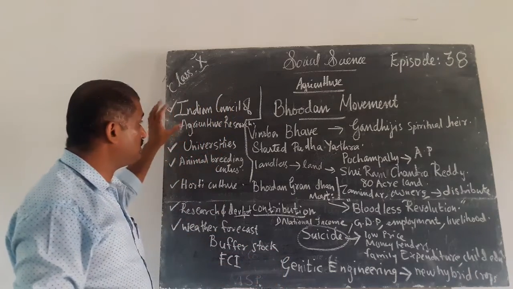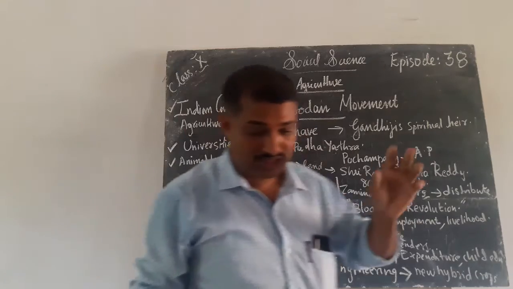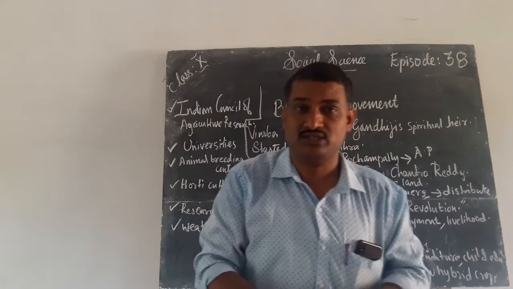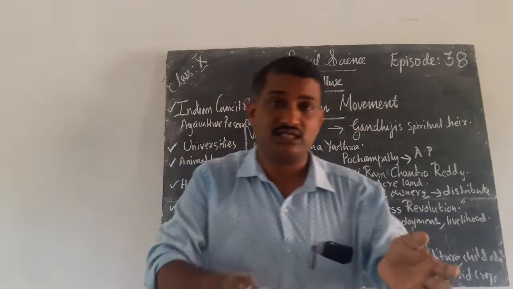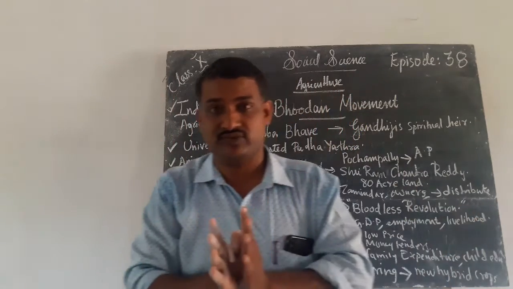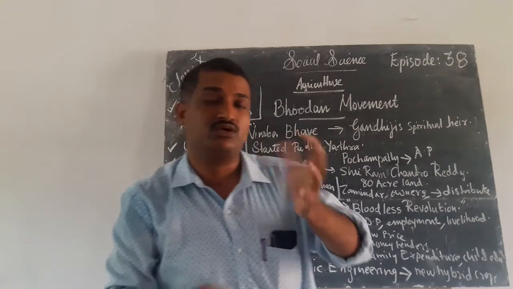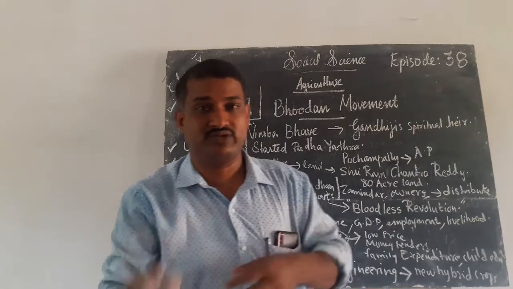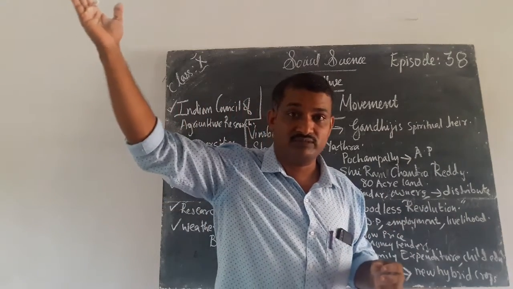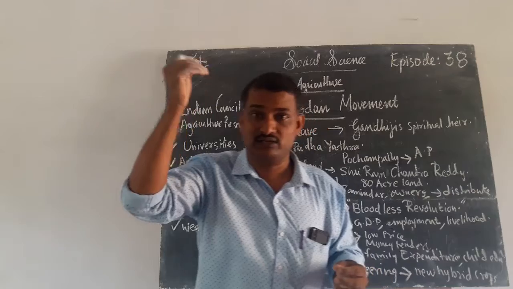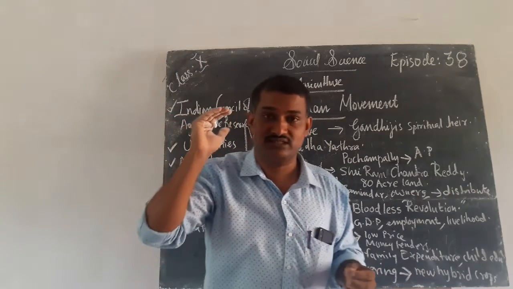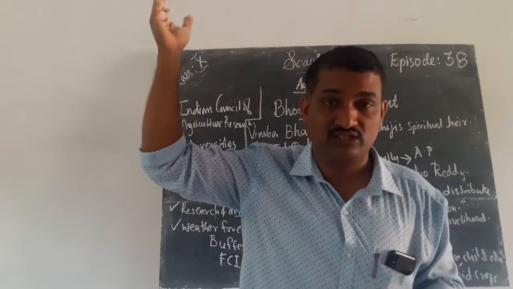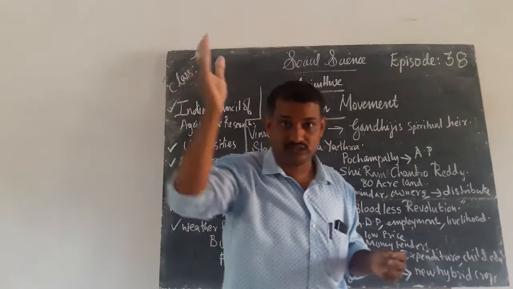Then we want to study the many policies and programs that were introduced in India to develop agriculture. You know that Indian agriculture and American agriculture are entirely different. In Indian agriculture only basic knowledge is necessary. Traditional farmers learned from their forefathers and cultivated. But in American agriculture, the people know everything. They get a driving license, they study driving, and they want to know more things from the agricultural universities. They study in the agricultural universities.